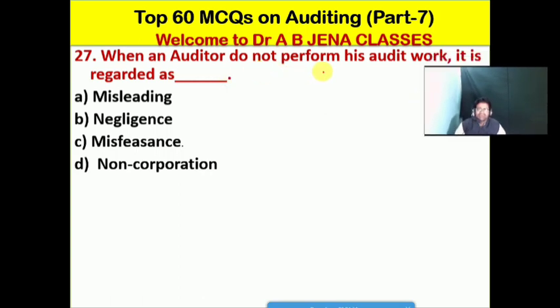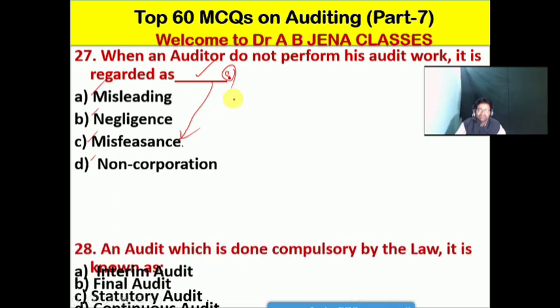when an auditor does not perform his audit work, it's regarded as what? A misleading, B negligence, C misfeasance, D non cooperation. So friends, C is the right option for this MCQ. When an auditor does not perform his audit work, it is regarded as misfeasance. So C is the right option for this MCQ.